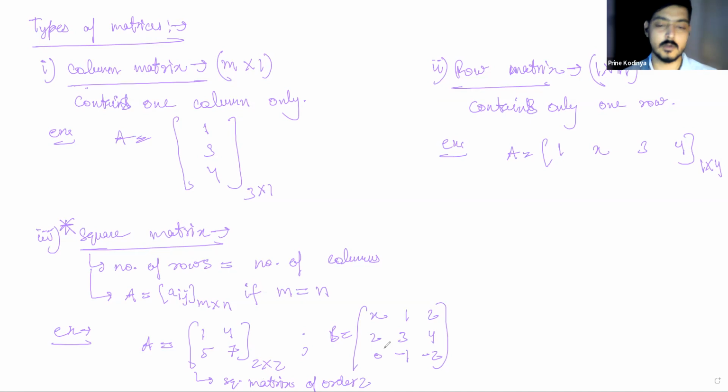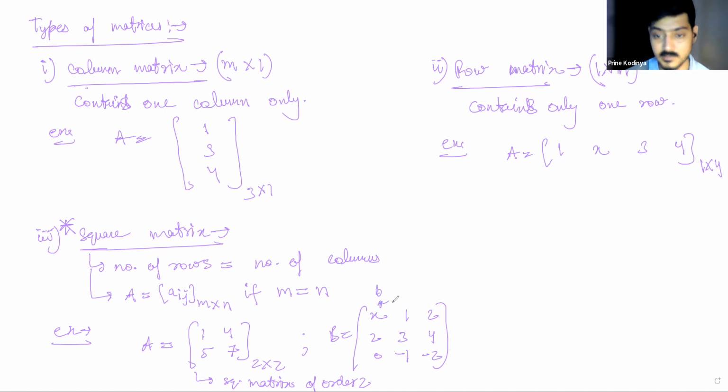Now one more important thing. When I see a square, I can also spot the diagonal. Right? Now talk about this matrix B. There are two diagonals here. The first diagonal contains x, 3 and minus 2. This is the first diagonal. And the second diagonal is 2, 3, 0. But there is something special about the first diagonal. Let's talk about x. x is the element which belongs to the first row and first column. So I can write it as small b11.